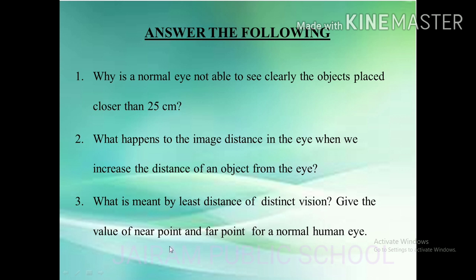Give the value of near point and far point for a normal human eye. So the minimum distance at which an object can be seen most distinctly without strain is called the least distance of distinct vision. So 25 centimeter is the near point, and above 25 centimeter is the far point.